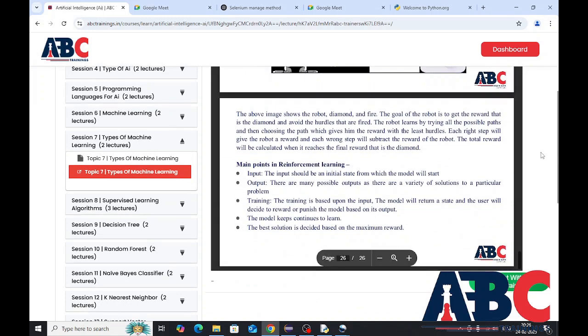Main points in reinforcement learning. Input. The input should be an initial state from which the model will start. Output. There are many possible outputs as there are a variety of solutions to a particular problem. Training. The training is based upon the input. The model will return a state and the user will decide to reward or punish the model based on its output. The model continues to learn. The best solution is decided based on the maximum reward.